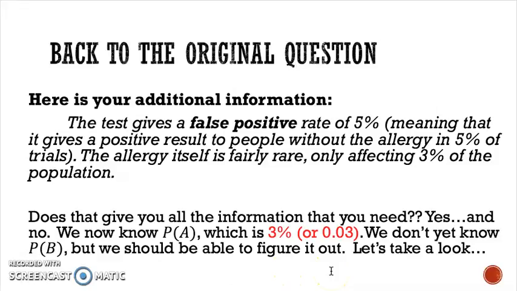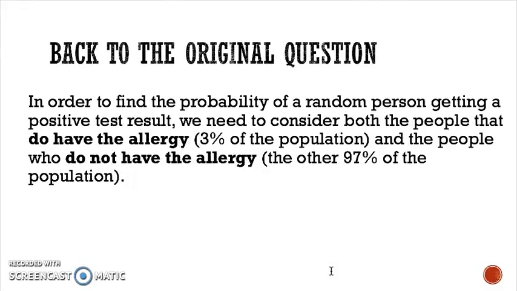So let's take a look and think about this for a second. In order to find the probability of a random person getting a positive test result from this particular allergy test, we need to consider both the people that have the allergy, that 3% of the population, and we also need to consider the people who don't have the allergy. Because, like we talked about, some of those are going to get positive results. The test is going to be wrong for some of those people, right? So of the 97% of the population that don't have the allergy, some of them will still get a positive result.